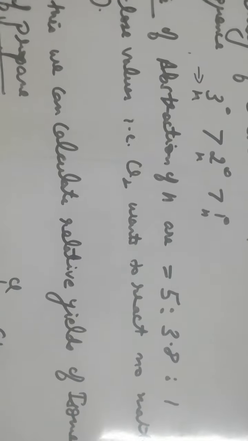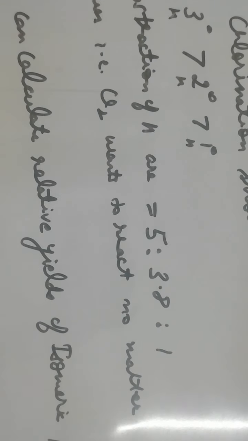And the relative rate of abstraction of hydrogen is 5:3.8:1. So we can see that the rates have very close values, roughly 5:4:1. This means that chlorine is highly reactive in nature, that is, chlorine only wants to react. It doesn't matter whether it is abstracting primary hydrogen, secondary or tertiary. So based upon this, we can calculate the relative yield of isomeric products.